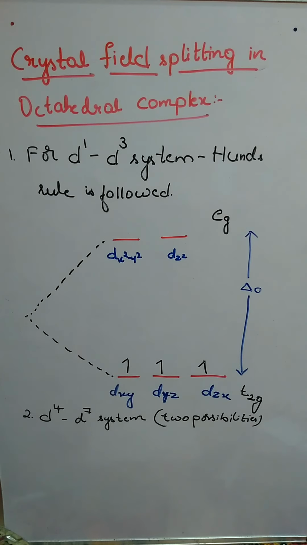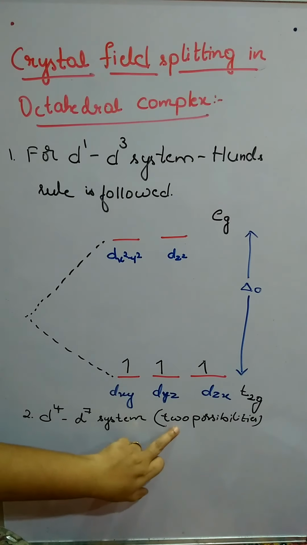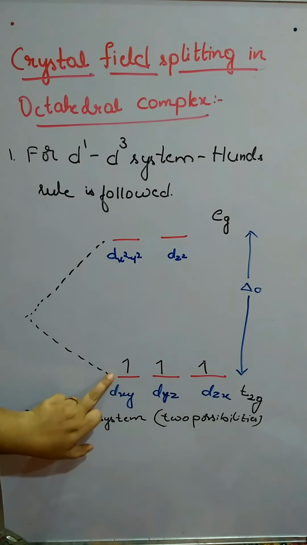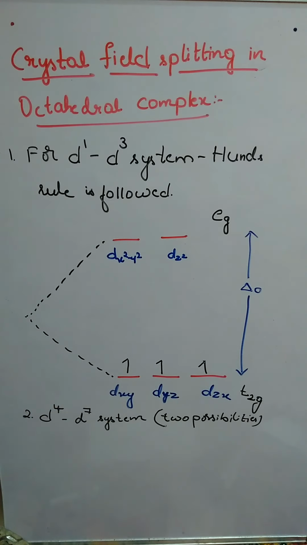To decide that, we have 2 parameters. Remember, d4 to d7 system we are discussing, with 2 possibilities.